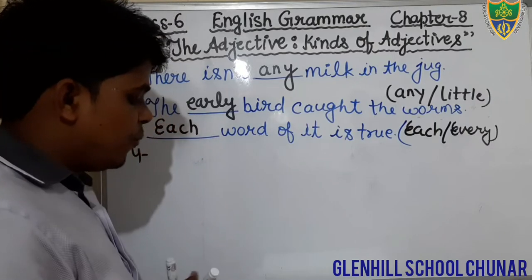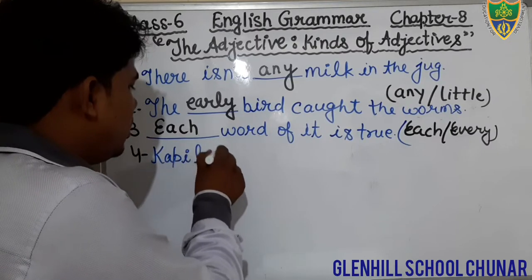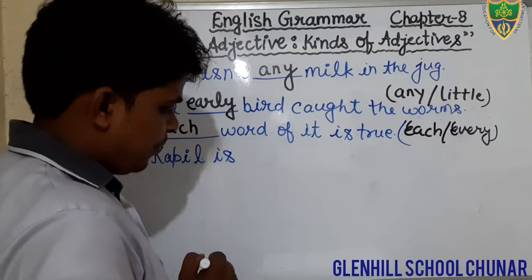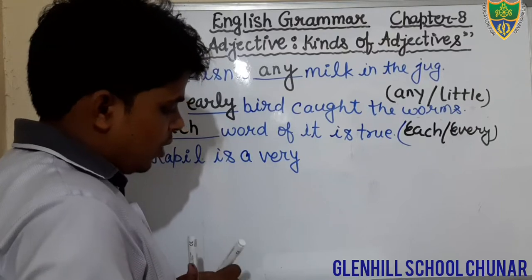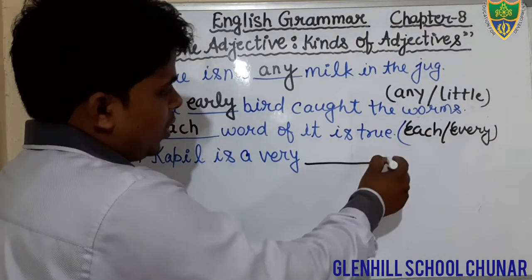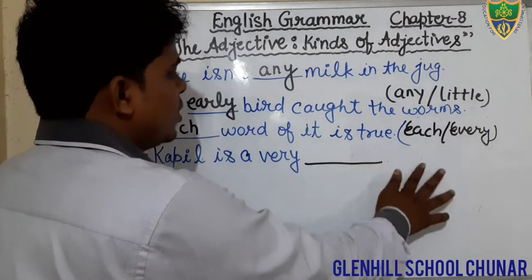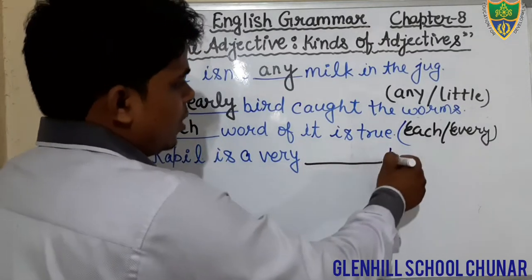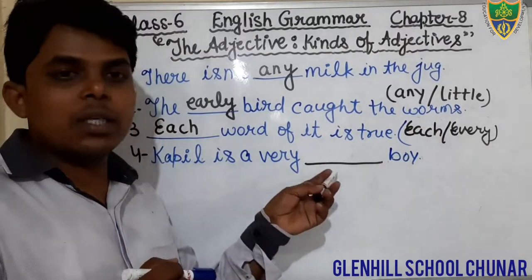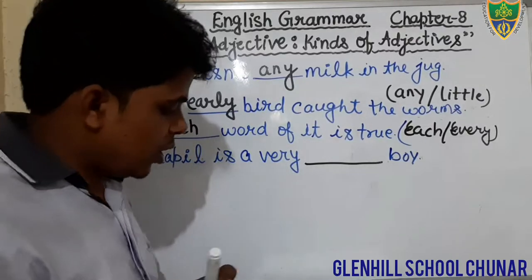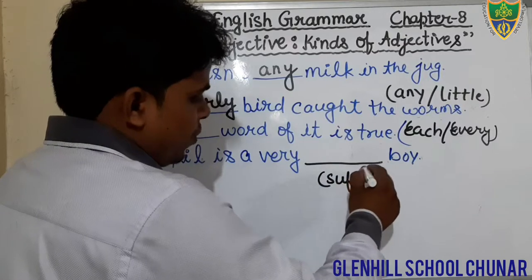Kapil is a very handsome boy. Kapil is a very, blank is given, boy. Okay, students, I will not write with this. Let's see. There is an option. Kapil is very, blank is given, and boy. And what is the option? Sufficient and handsome. You have to fill only one.